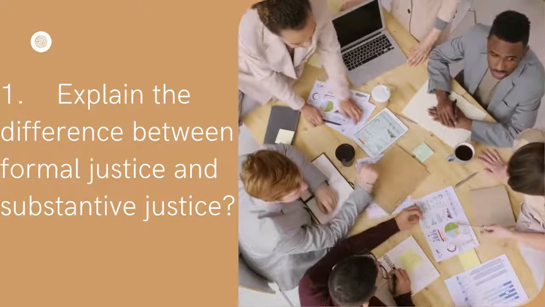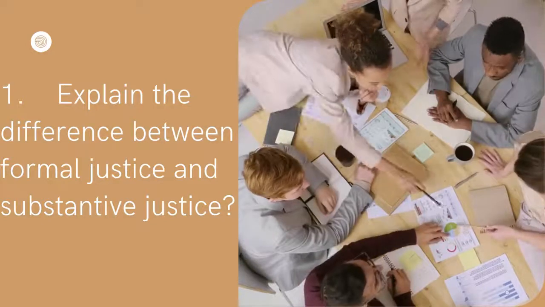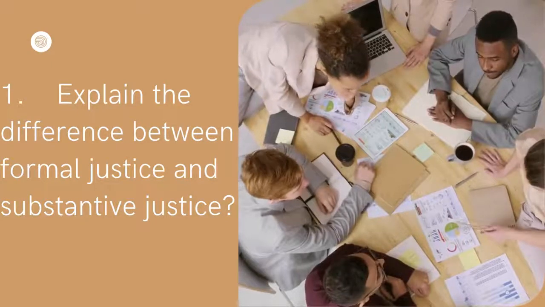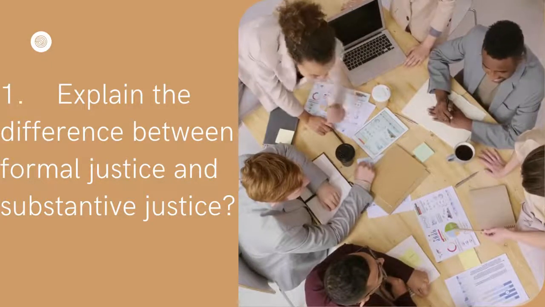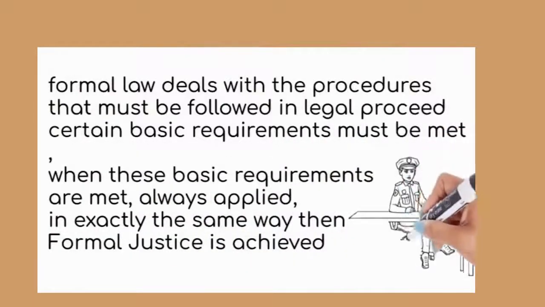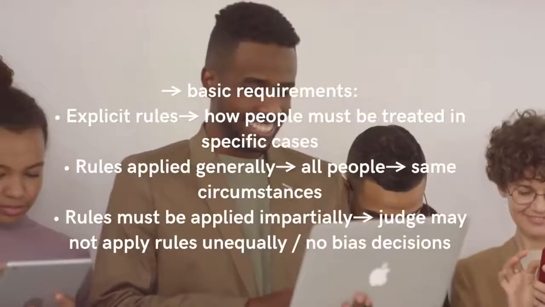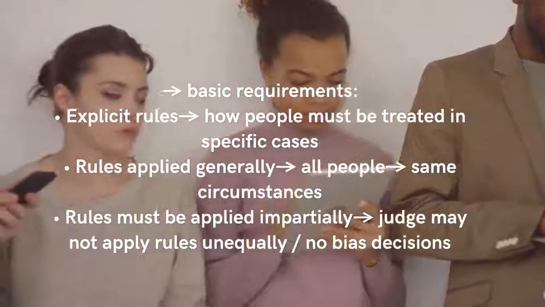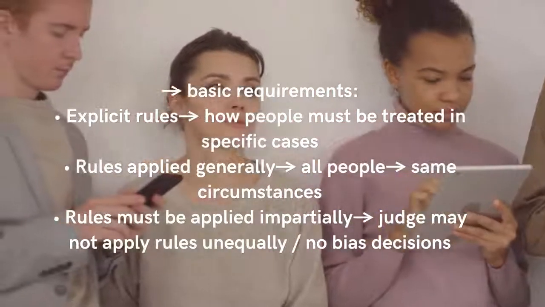So what is the difference between formal and substantive justice? In regard to formal law, there are basic requirements that formal law must comply with to achieve justice. These requirements are that the rules must be explicitly laid down to show how people must be treated in specific cases. These rules must apply to all who fall under the same circumstances, and this rule must be applied impartially by an unbiased judge. Key actors in the formal justice sector can include judges, prosecutors, defense attorneys, civil attorneys, staff that support the operation of the courts, and those who provide court and aided services.